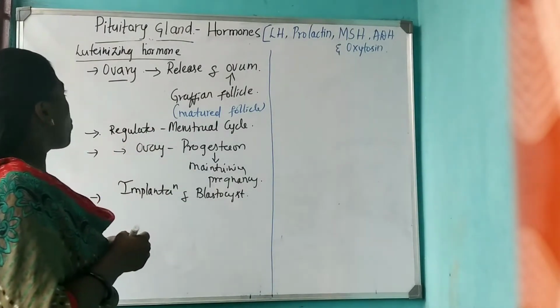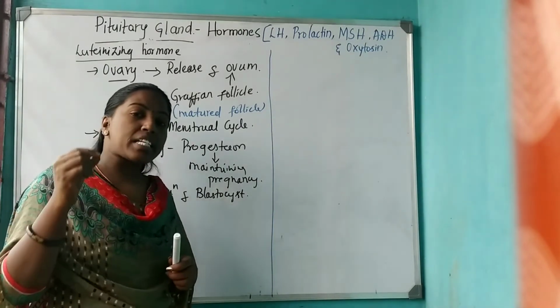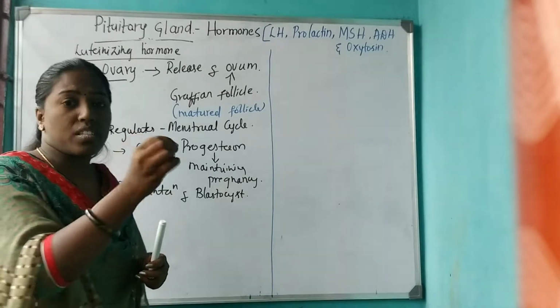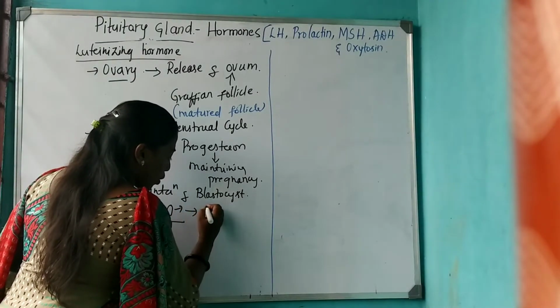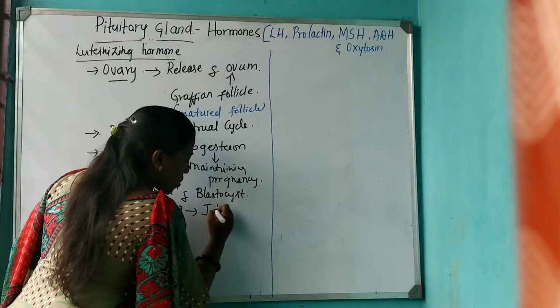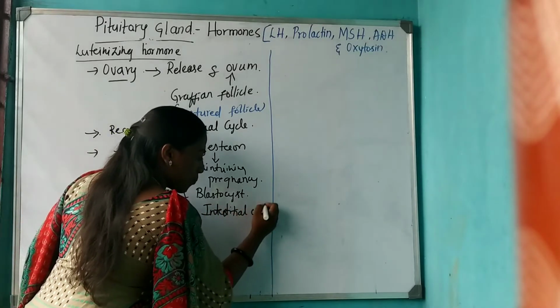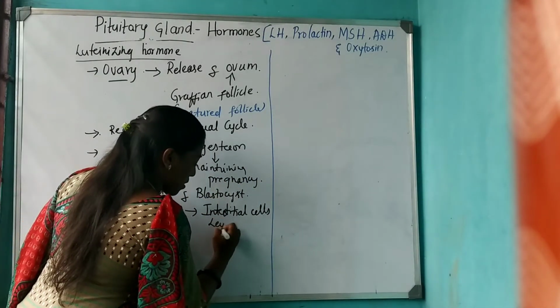That is in the case of females. In the case of males, luteinizing hormone acts on interstitial cells, another name for which is Leydig cells.